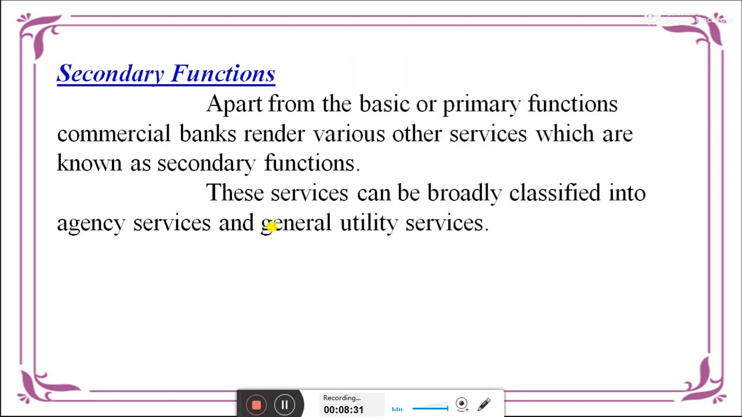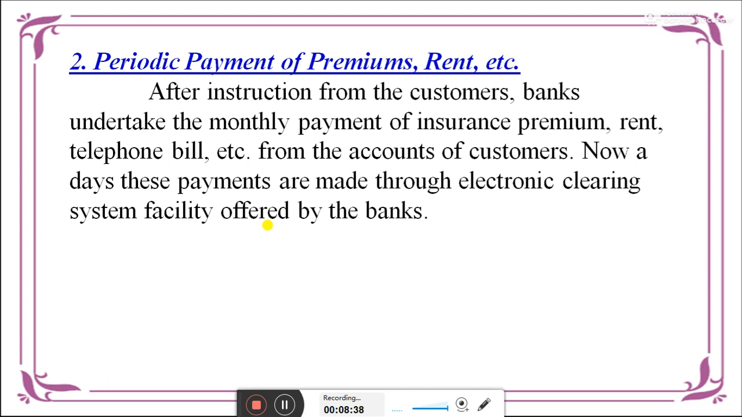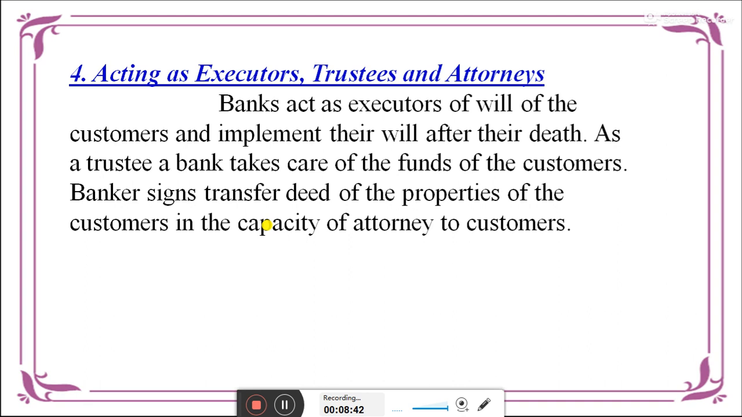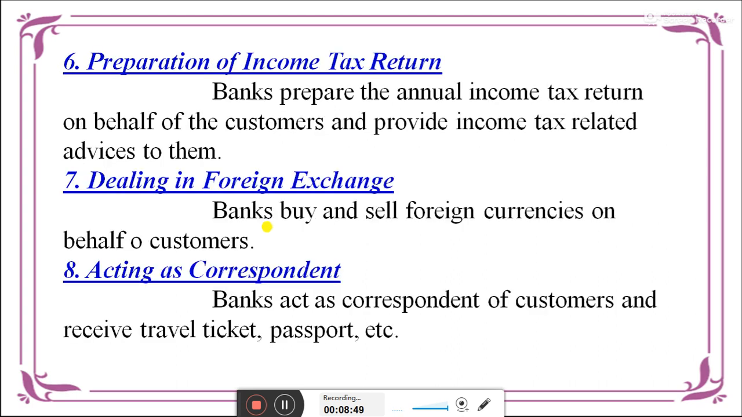We have the 8 points in the secondary functions. We have discussed agency functions, transfer of fund, periodical payment of premium and rent, collection and payment of check, acting as an executor, trustee and attorney, conducting share market transactions, preparing income tax returns, dealing in foreign exchange and acting as a correspondent. These are the 8 major things we discussed in this class. This is a secondary function. These are the things the bank handles for the consumers.